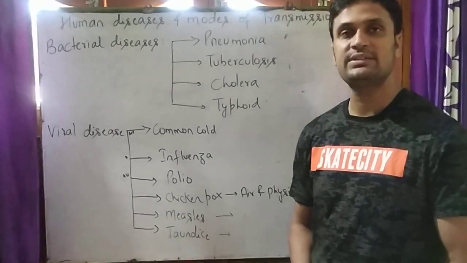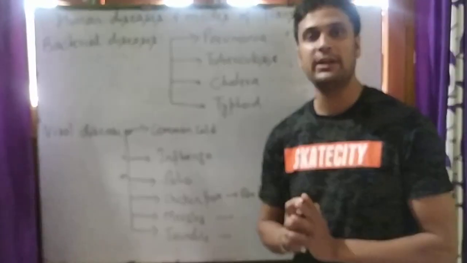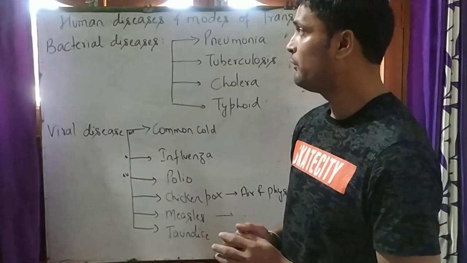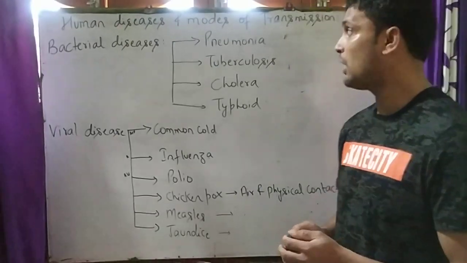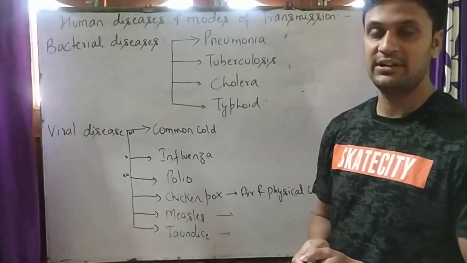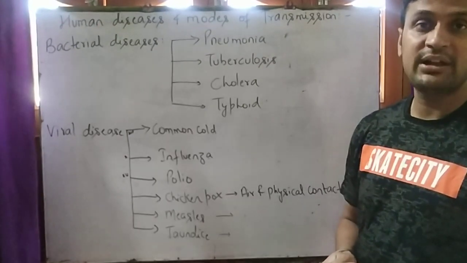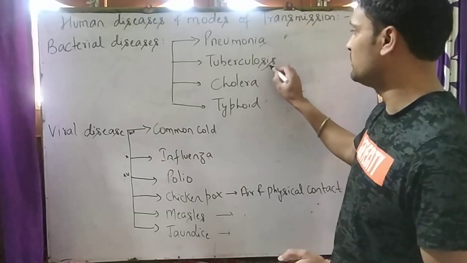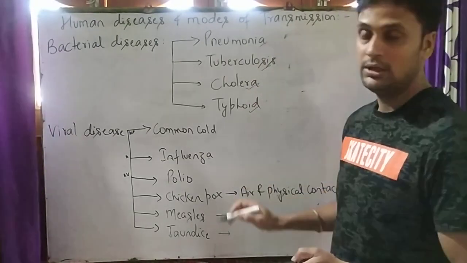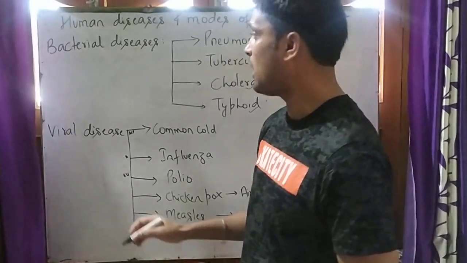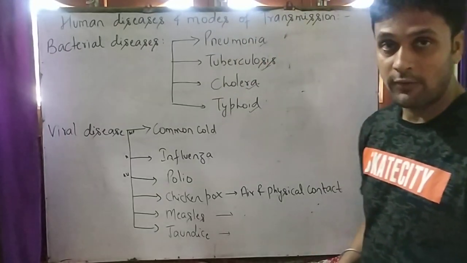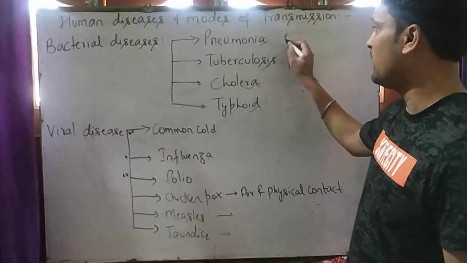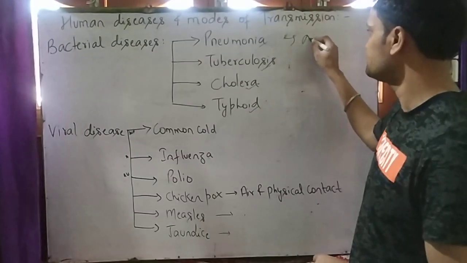Students, all living beings, like humans, plants and animals, are susceptible to disease. So we will learn what diseases are caused in humans and their mode of transmission. The bacterial diseases caused in humans are pneumonia, tuberculosis, cholera and typhoid. The mode of transmission of pneumonia is by air.